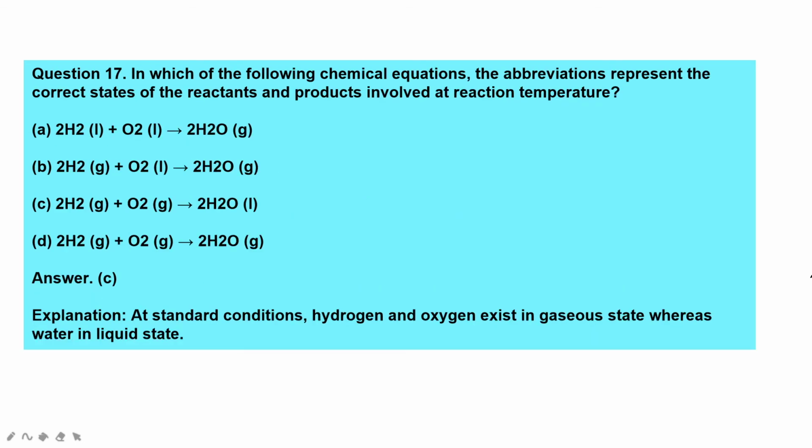Which of the following chemical equations has abbreviations that represent the correct states of the reactants and products involved at reaction temperature? At standard conditions, hydrogen and oxygen exist in the gaseous state, whereas water is in the liquid state. Okay, hydrogen and oxygen are gases.